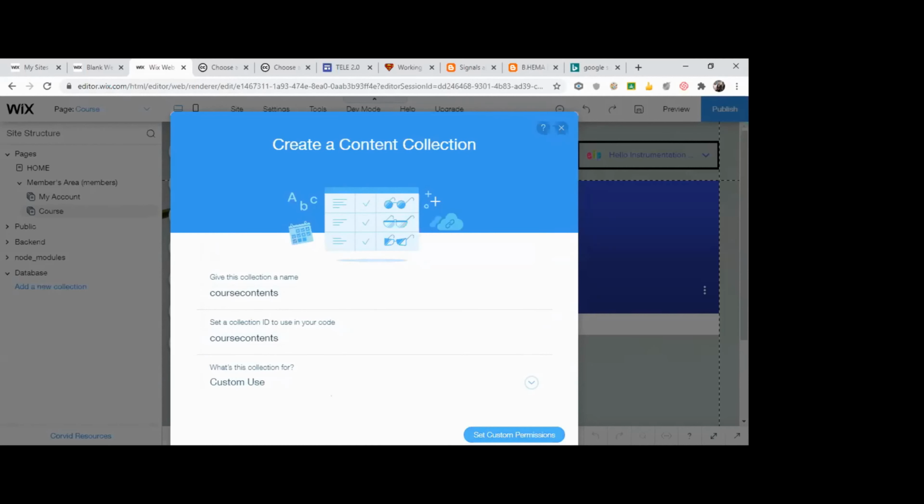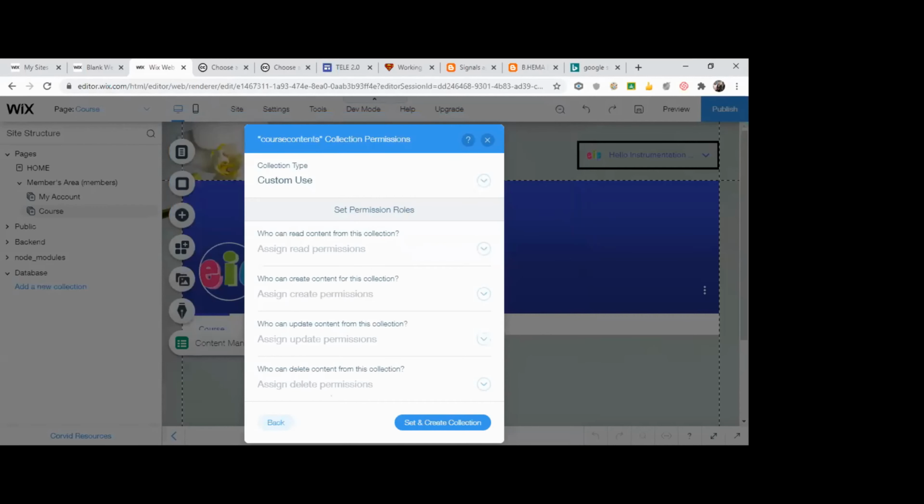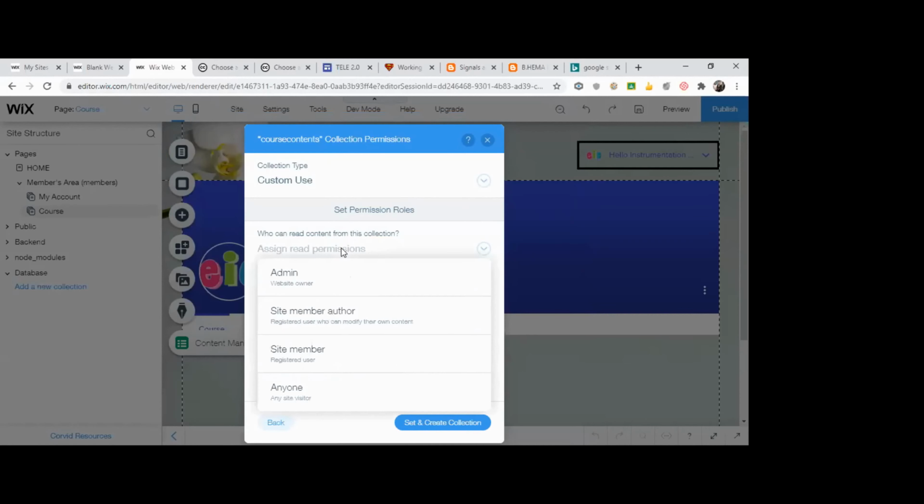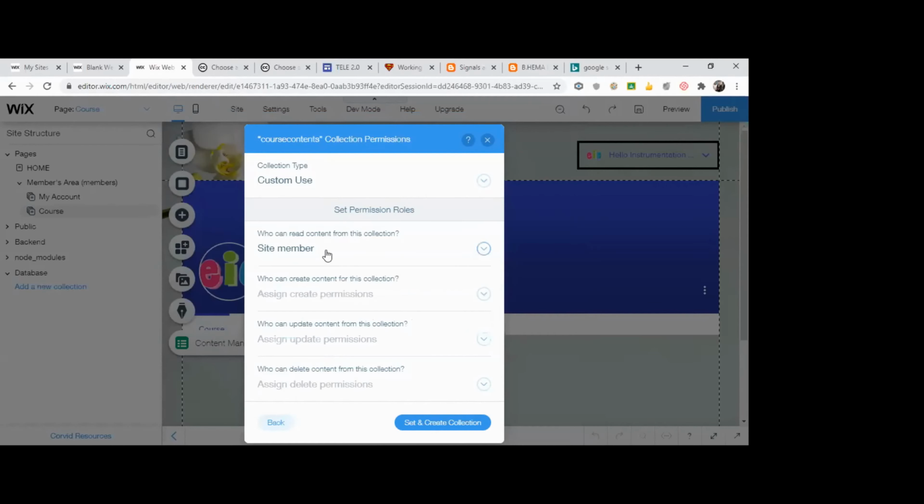Okay. Then set custom preferences. Since you have put custom, it is asking for preferences. Who can read the collection? Site member, registered user can read. Who can create? Only the admin can create.